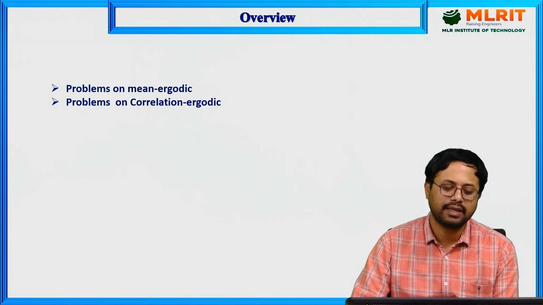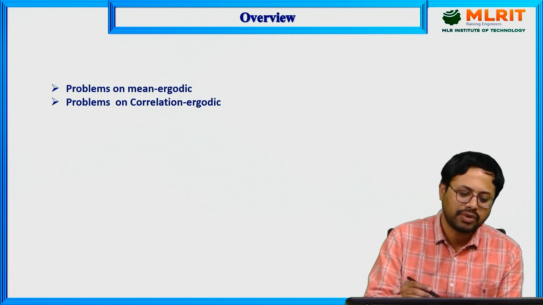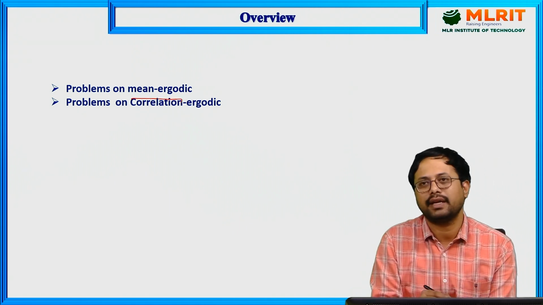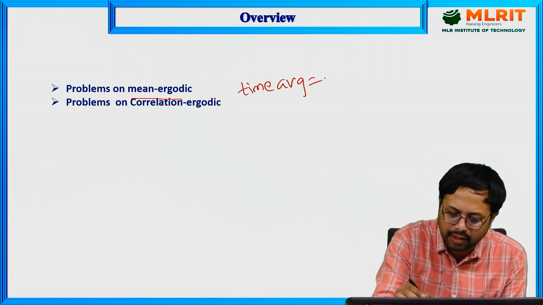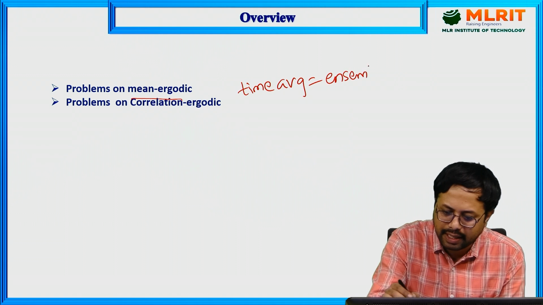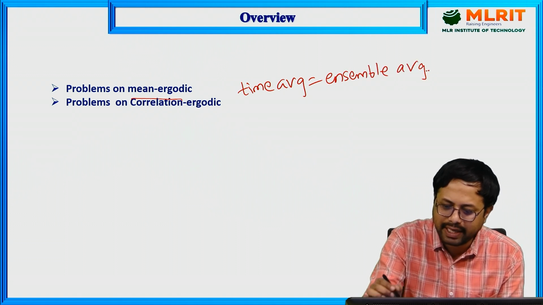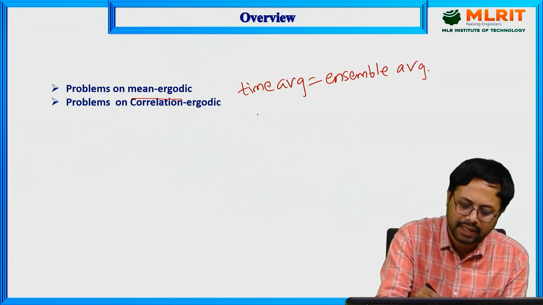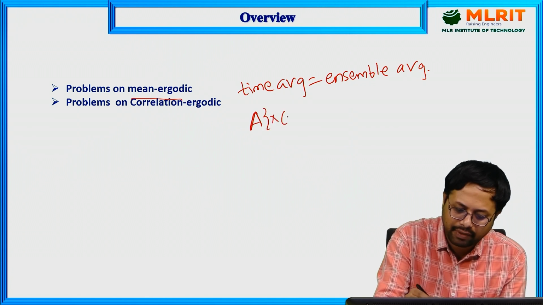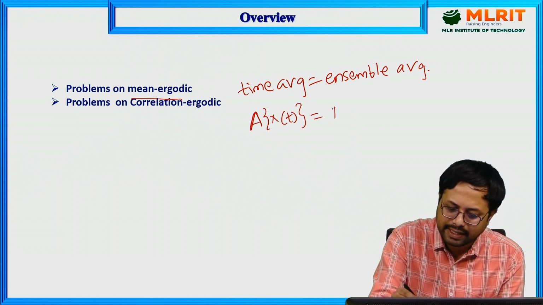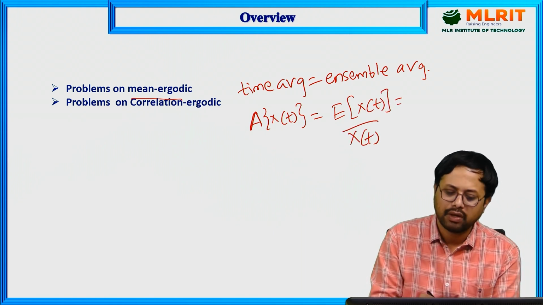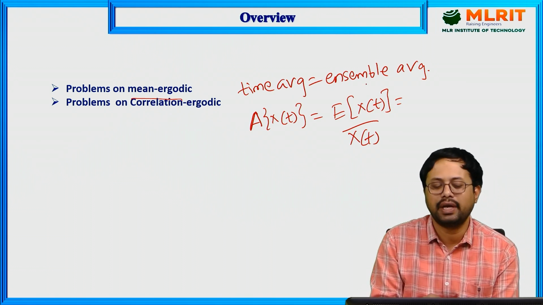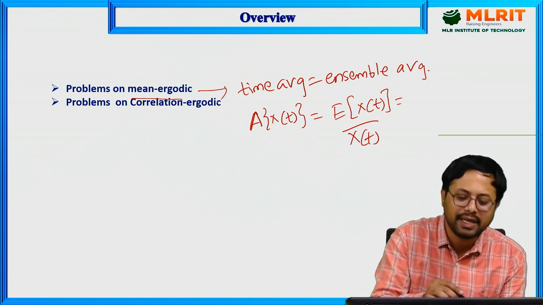Ergodic tells that, in terms of mean ergodic, the time average must be equal to the ensemble average. It is denoted as A of x of t is equal to expectation of x of t, or sometimes they will represent this as x of t bar. Here, when the time average is equal to the ensemble average, the condition is said to be mean ergodic.